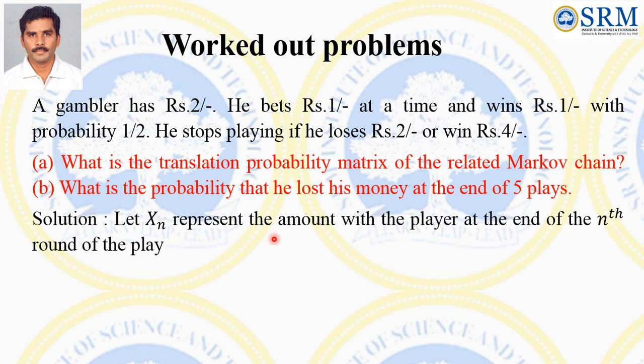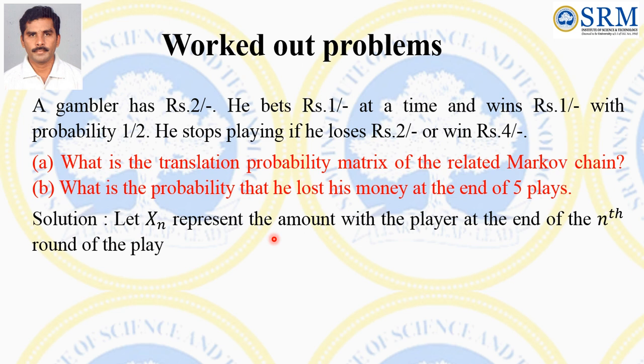For that, first we have to take what are the states of the Markov chain. So let xn represent the amount with the player at the end of the nth round of play. So xn values are from 0 to 6. Since the gambler has ₹2, he stops his plays when he loses all his money, otherwise he wins ₹4.